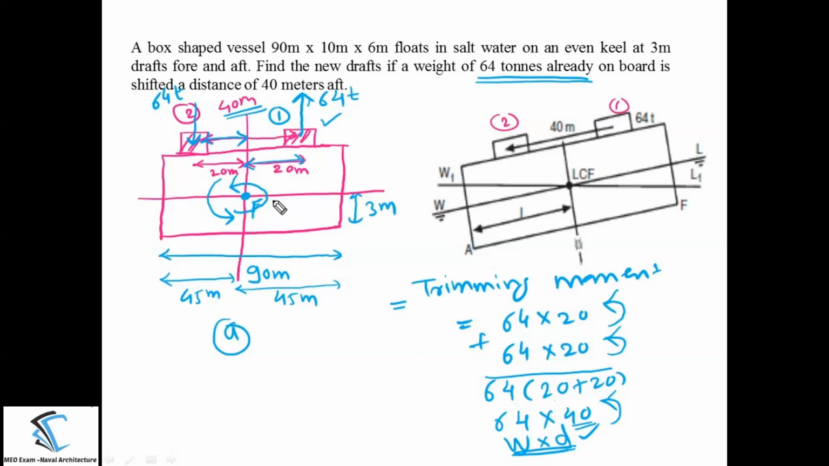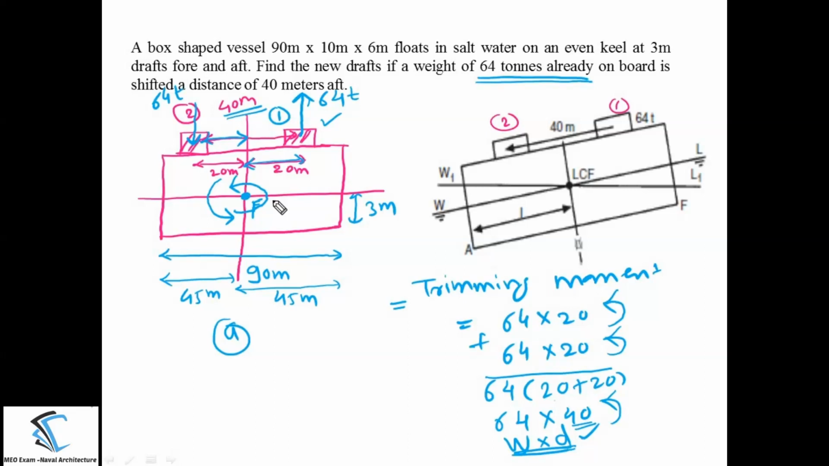Some people can assume that the initial position of the mass will be just above the center of flotation, and from there I am going to shift the mass 40 meters behind the center of flotation. Some people can assume the initial position of the mass will be in front of the center of flotation, and you are shifting the mass behind the center of flotation 40 meters. There are different conditions. You can use anything, but the final answer should be the same.